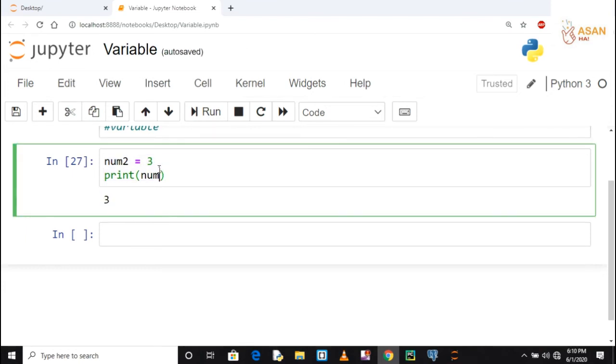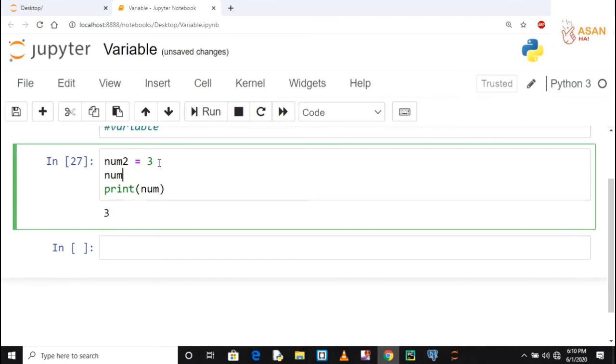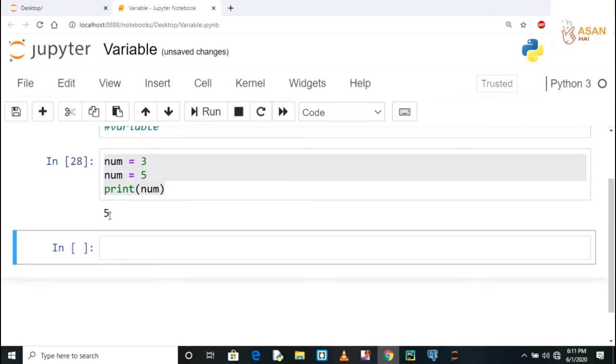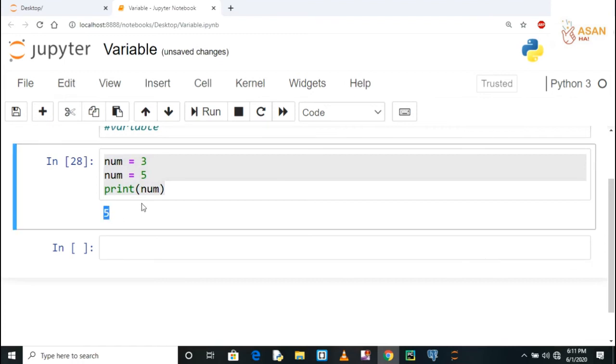Now guys, let's again define a num, suppose num, and again set a value, suppose 5. Now let's rename it again num. Now which one value will get printed, the first one or the second one? Okay, let's see. Okay guys, the second value gets printed on screen. But why? Because when the code is executing, it executes line by line. Firstly, the first line will execute. Here num is 3, then the num will update to 5, and then the num will get printed. This is how the interpreter works.